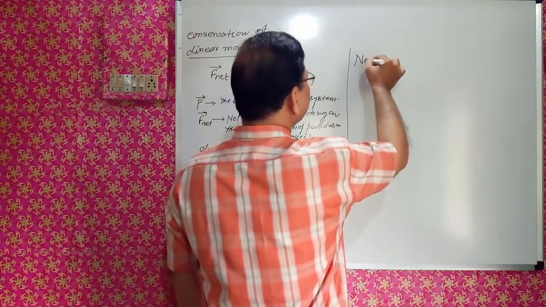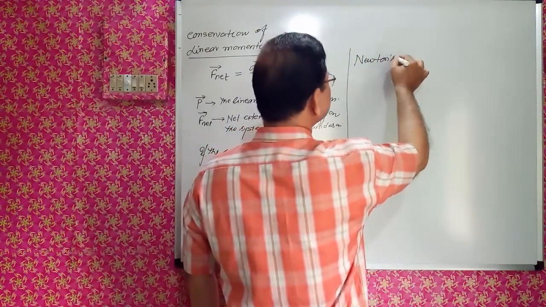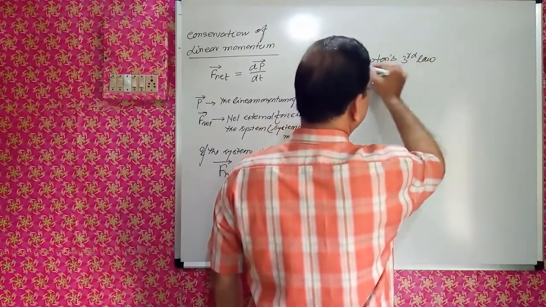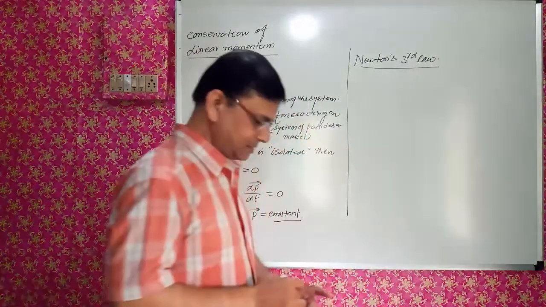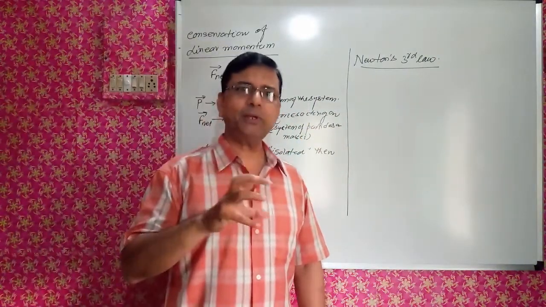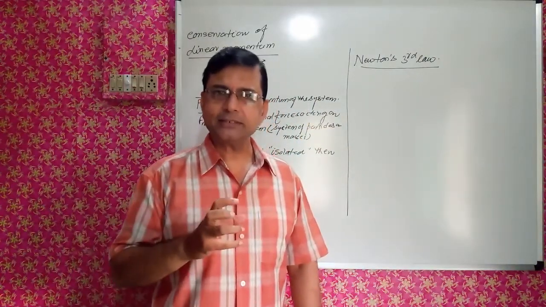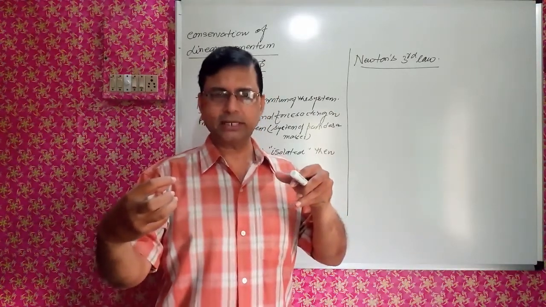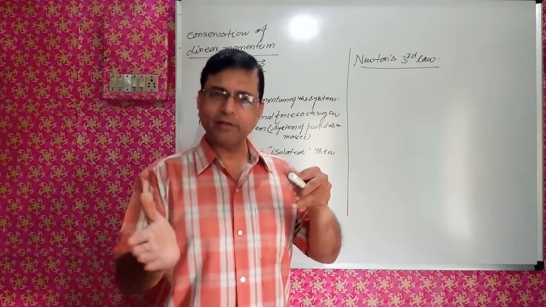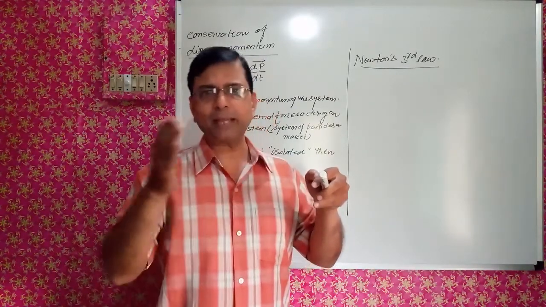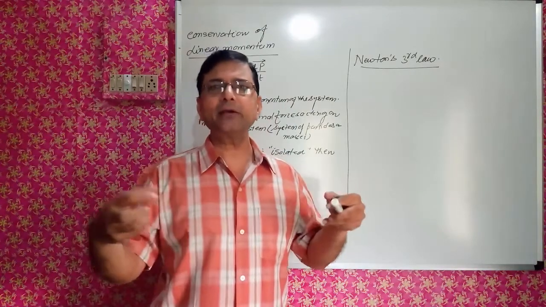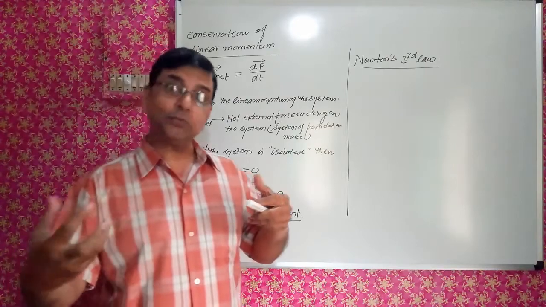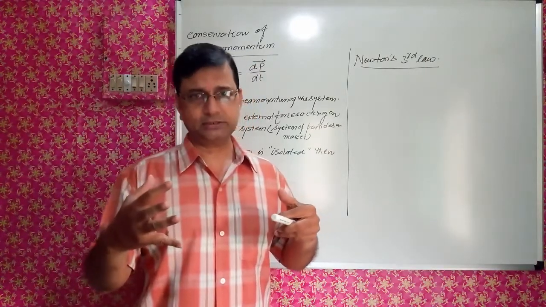That is Newton's third law. When there is interaction between the bodies, interaction means if two bodies are there, there will be force. That is, one body will be applying force on the other, and the other body will be applying force on this one. That is called the interaction between the two bodies. And these forces will be equal and opposite, right?